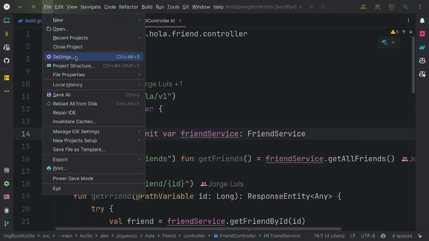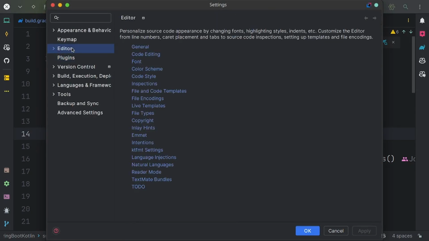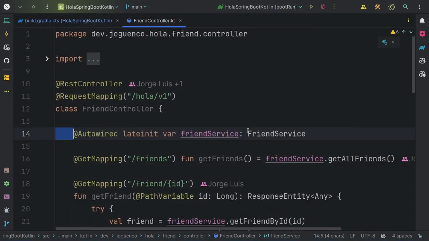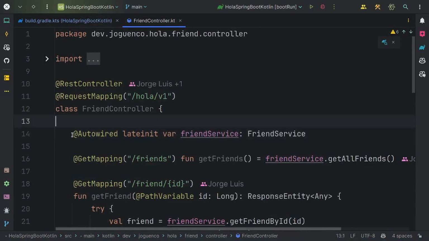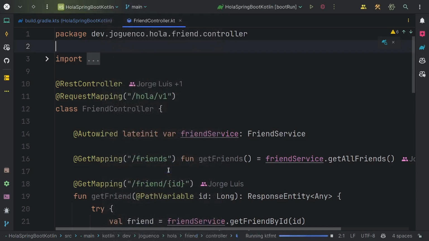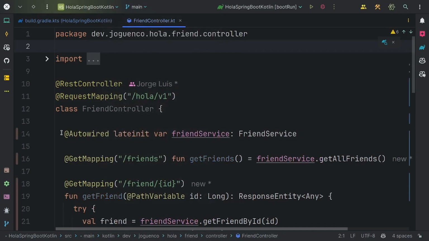Go to File, Settings, Editor, ktfmt settings, and choose, for example, Google format. OK. We have 4 spaces in the tab, and go to the menu, Code, Reformat Code, and it formats with tab with 2 spaces.